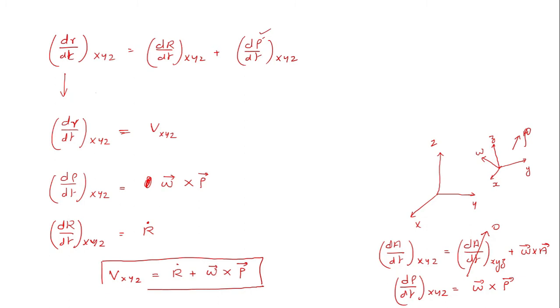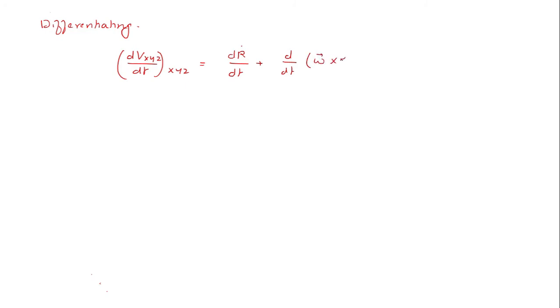Next, I would differentiate this once again. Differentiating, dVxyz with respect to dt is equal to dR dot by dt plus d by dt of omega cross rho, with respect to the fixed or primary capital XYZ.